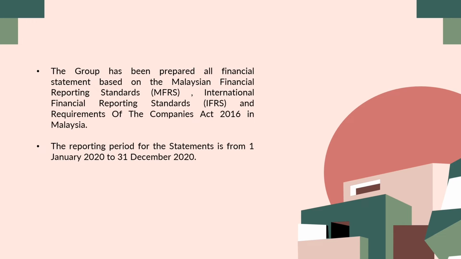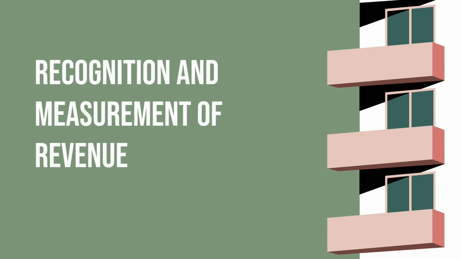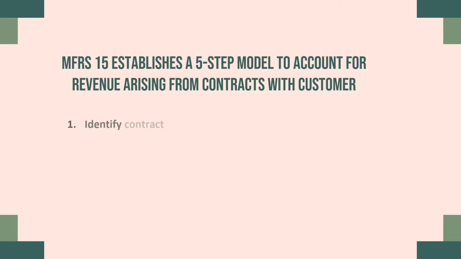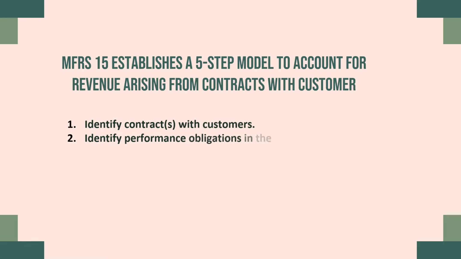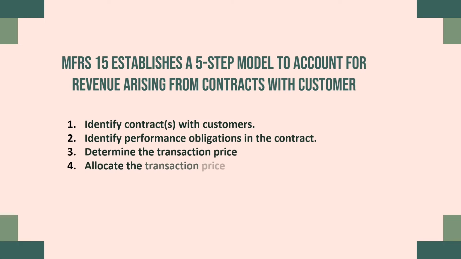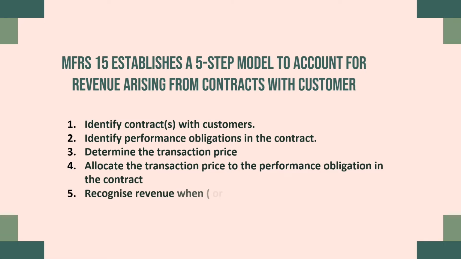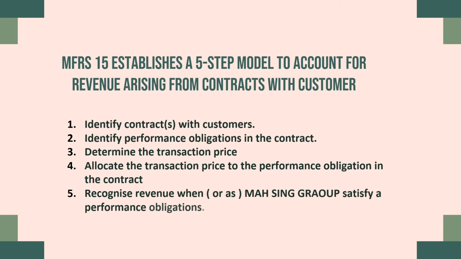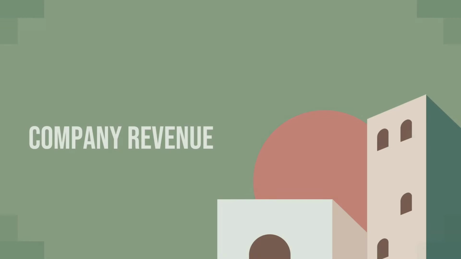The next one is recognition and measurement of the revenue. There is a 5-step model to account for revenue arising from contract with customer. The first one is identify the contract with the customer. The second one is identify the performance obligation in the contract. Third, determine the transaction price. Fourth, allocate the transaction price to the performance obligations in the contract. And the last one is recognize revenue when or as Masing Group satisfies a performance obligation.